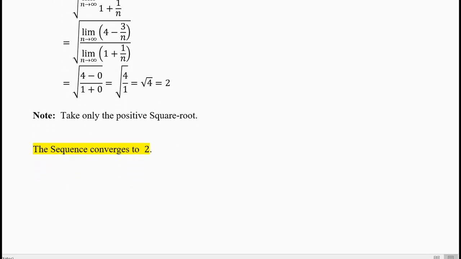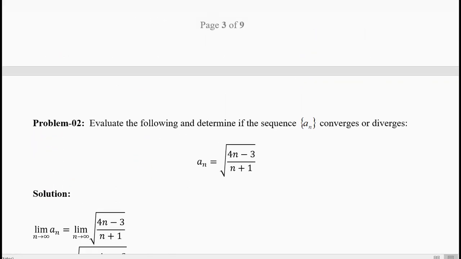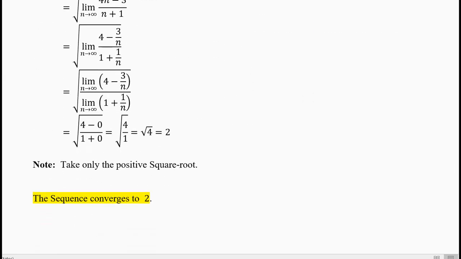Now I put it as a note also, take only the positive square root. The sequence converges, the limit exists, it is finite and equal to 2, the sequence converges to 2, full stop. So your answer is just a one word answer, the sequence converges or diverges. Is it day or night? Your answer is only one, day or night. So the sequence converges to what? It converges to the value 2.